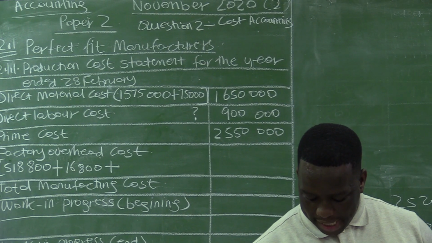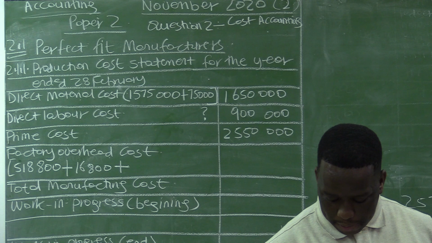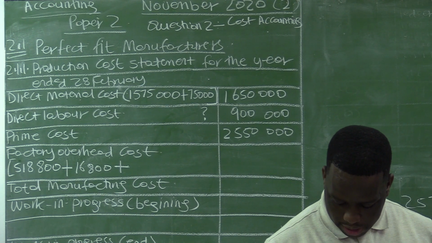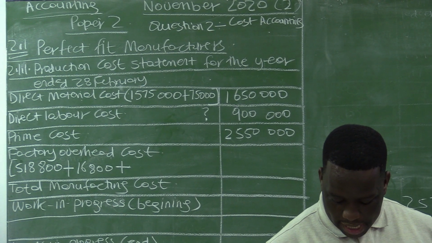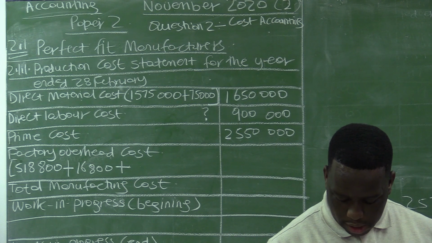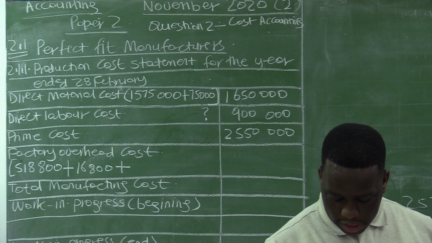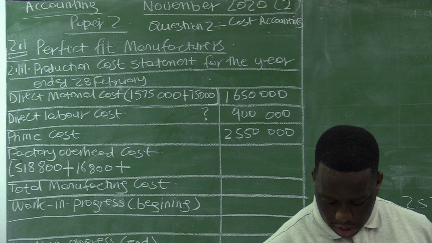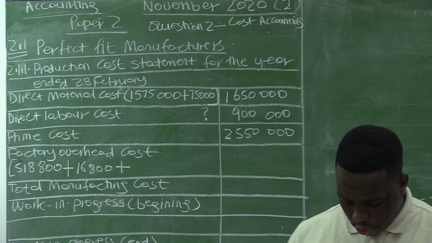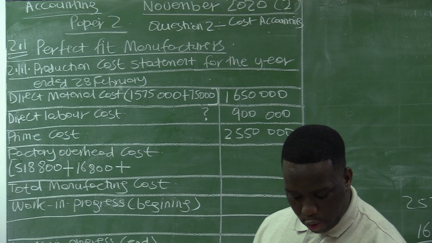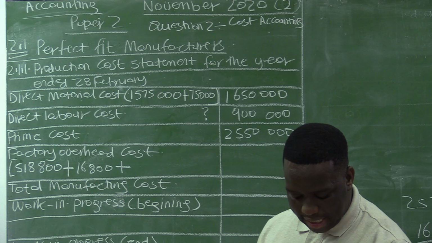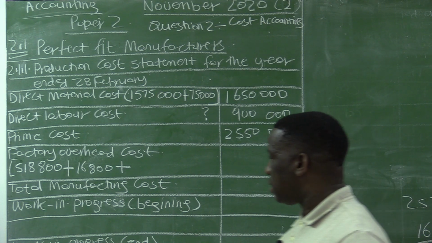But the bookkeeper had incorrectly allocated this expense to factory, administration and selling and distribution in the ratio 6:3:1, but the correct ratio is 5:4:1. So the factory overhead cost account included an amount of 117,600.